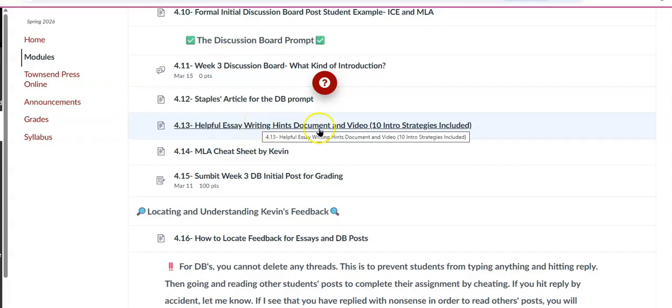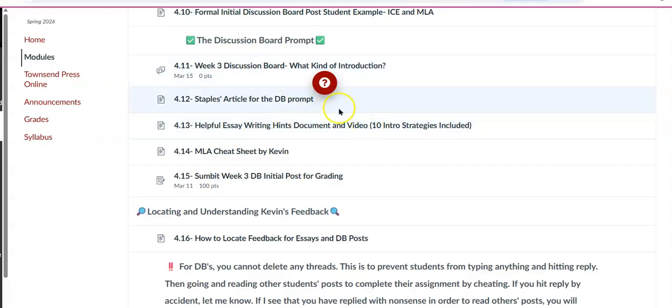I would make a copy of this, but to answer this prompt, you're going to also have to look at the 10 introduction strategies that are included in this document. And make sure that you are choosing the correct works cited page. Do not use 1969, because that's probably not the copy. Oh wait, you know what? Never mind, guys. We're not using the novel here. You'll just quote from the Staples article and from this.